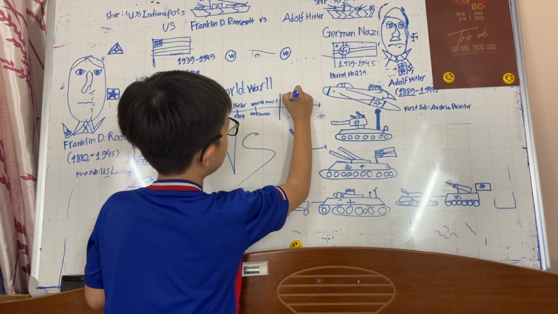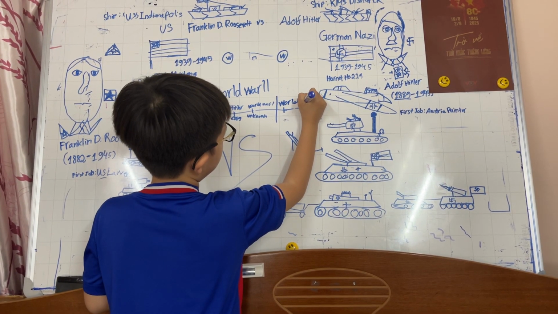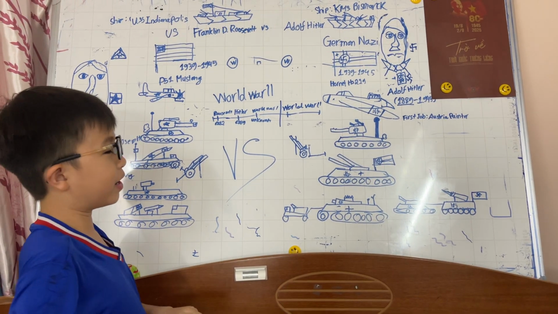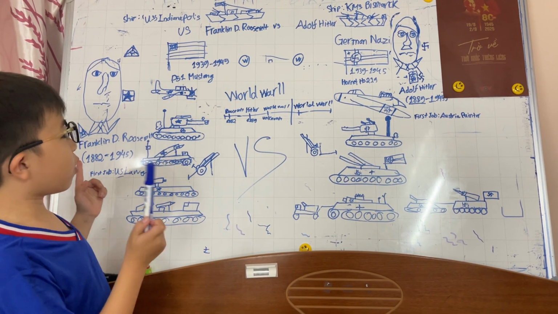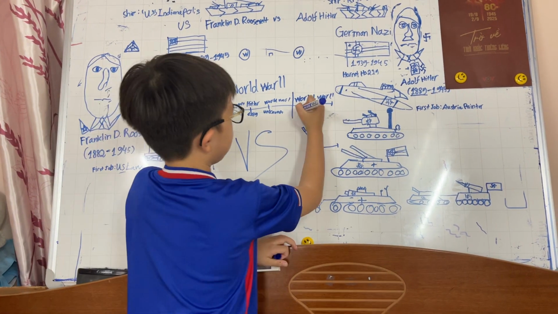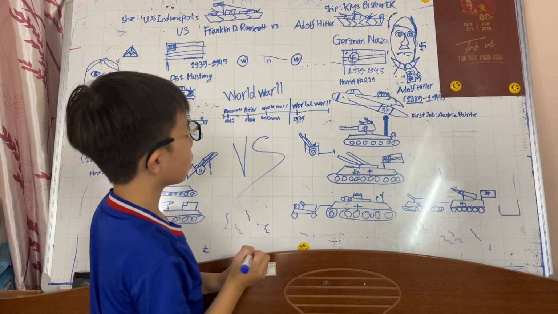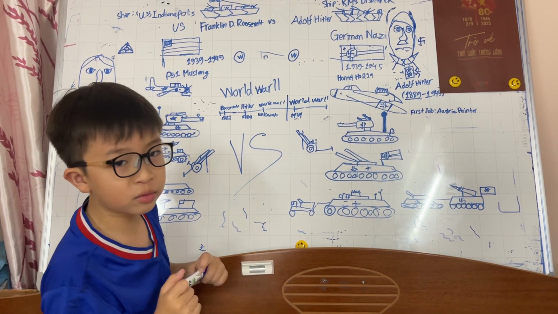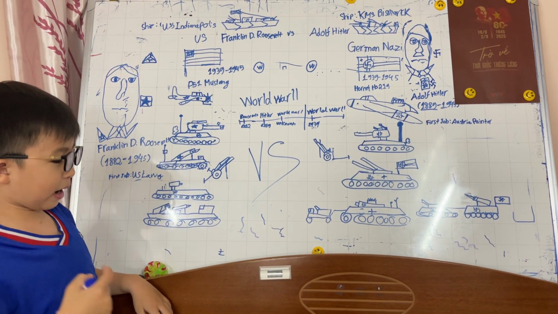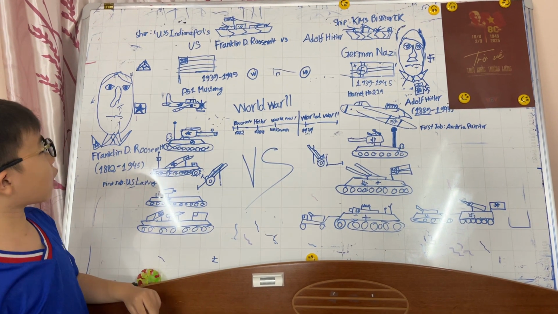World War II. But this World War II is actually where two of these people are the most important ones. So World War II, 1939. So we're gonna come to both of their weapons. I drew a lot of weapons in my mind, and they're really cool, right? First, we're gonna start with the US